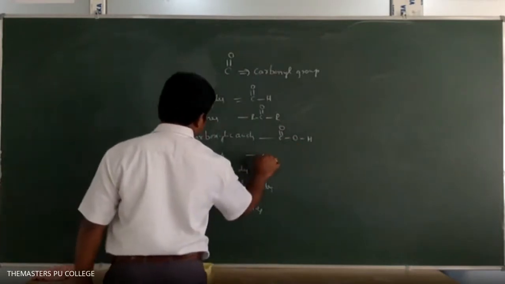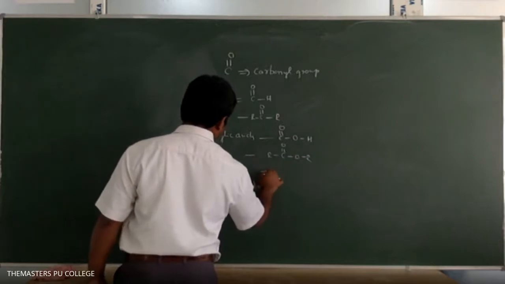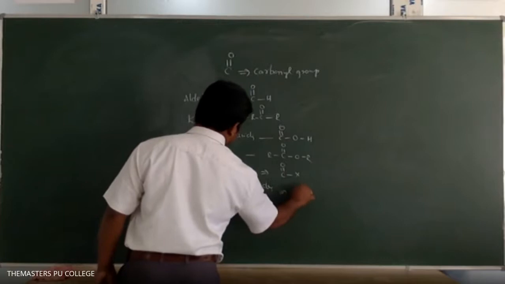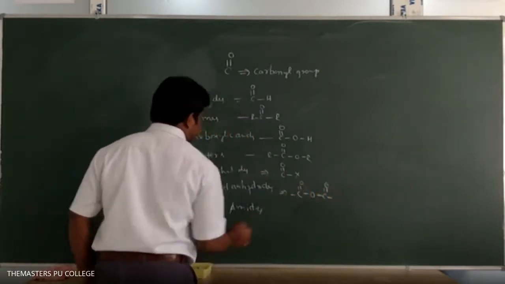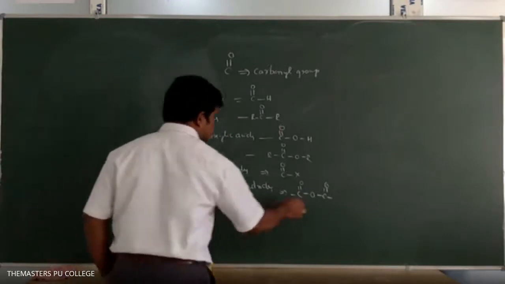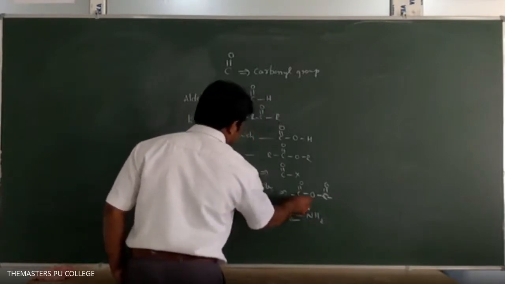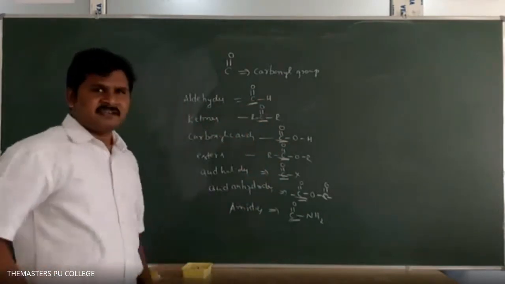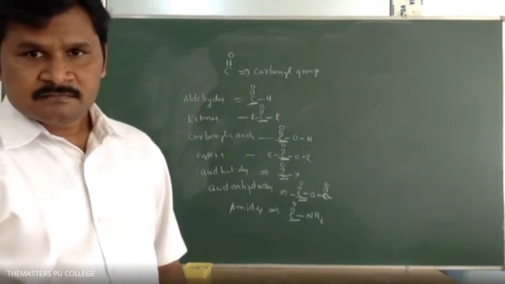Next, esters are COOR. Next, acid halides COX. Acid anhydrides COOCO. Amides CONH2. We say C double bond O is present in all these compounds. So that's why these are all nothing but carbonyl compounds.